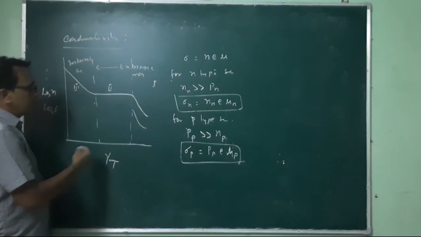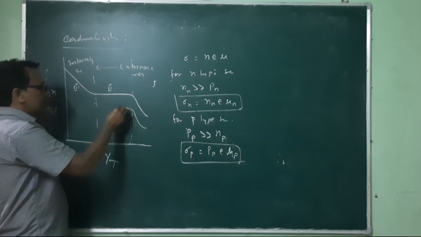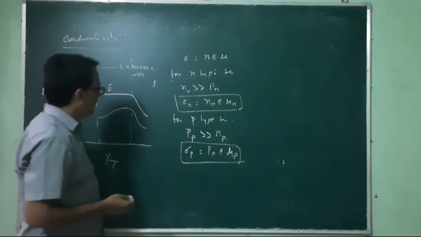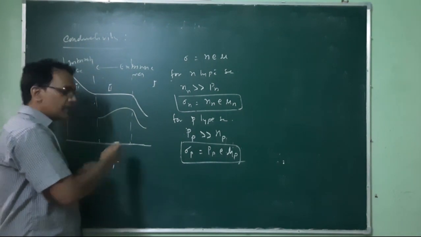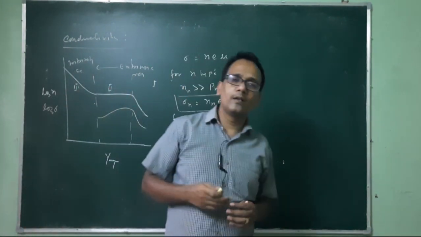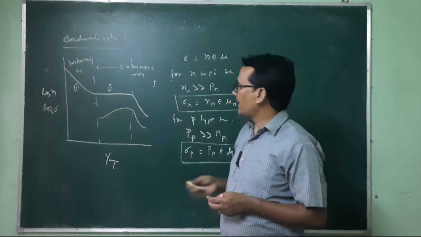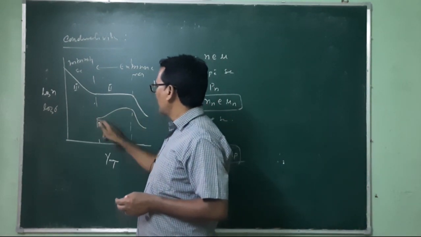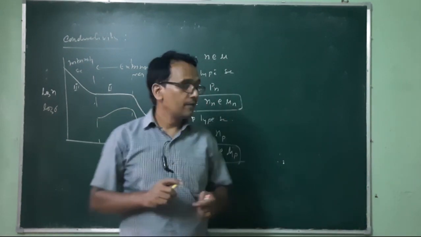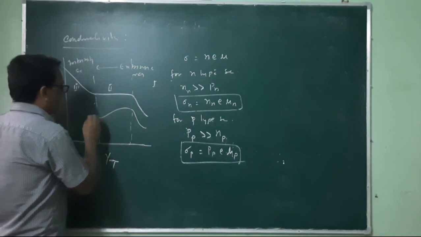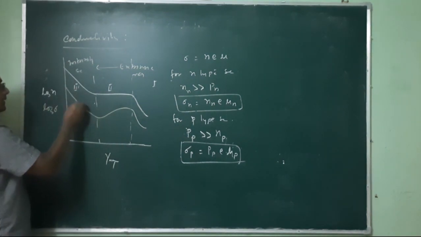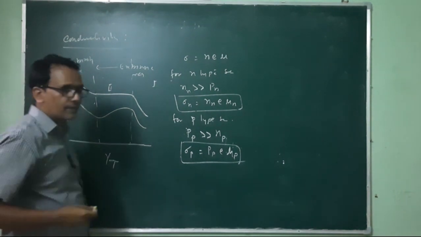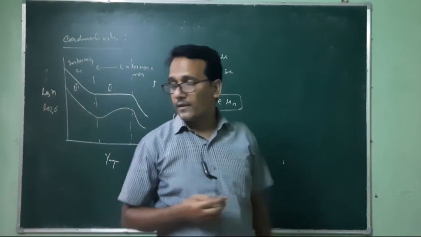In the second region, the conductivity decreases slightly, and the reason is that here the carrier concentration is not increasing, but because of the increase in temperature, there will be collisions between holes or collisions between electrons. So because of that collision, the conductivity may decrease, and after crossing the second region, again the conductivity increases like this. And this is because the semiconductor is now behaving like an intrinsic semiconductor.